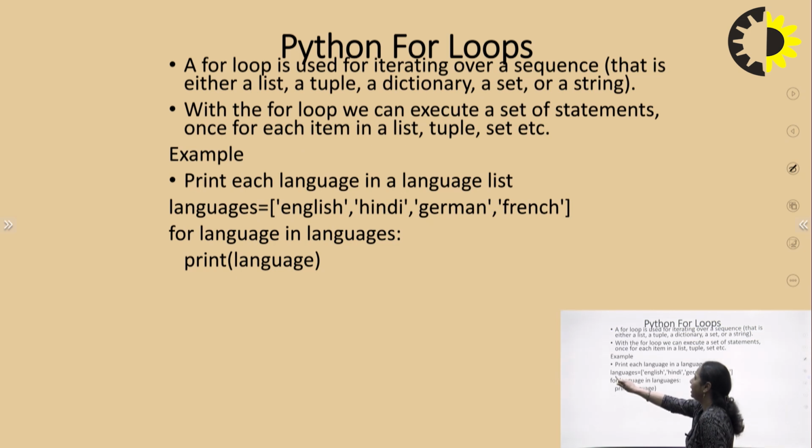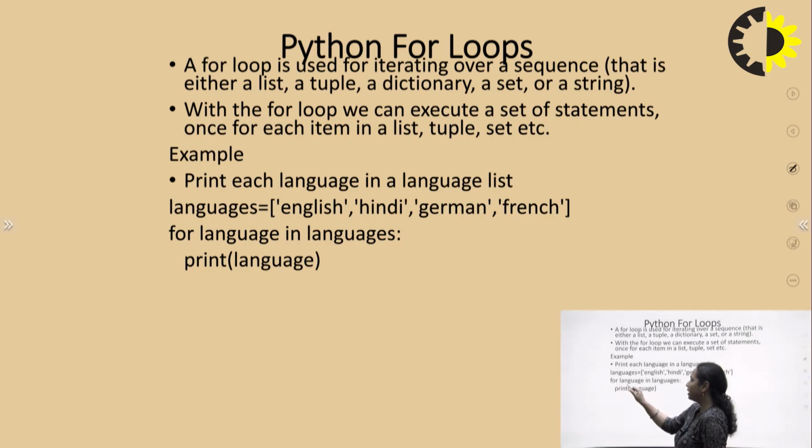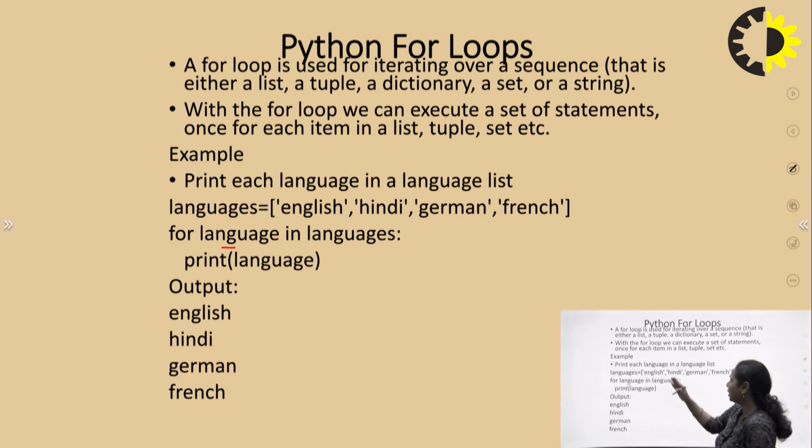For example, I have taken a list named languages: English, Hindi, German, French, and I have written for language in languages. Means the variable which is controlling the for loop is language, and the sequence which I am using within the for loop is languages. So print language. It will print English, Hindi, German and French. Whatever data is written in the list will get printed in sequence.